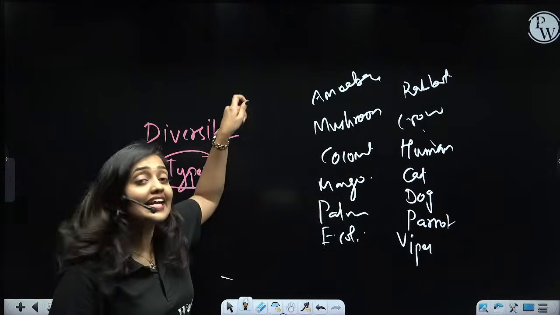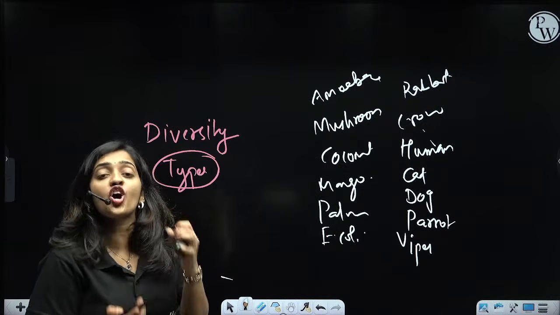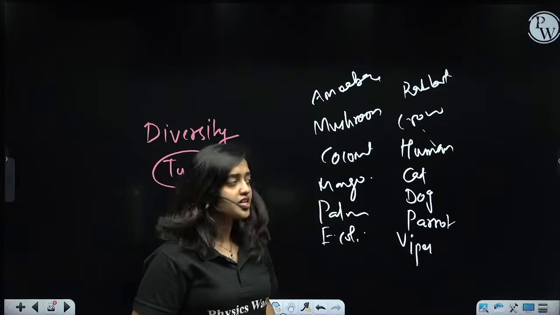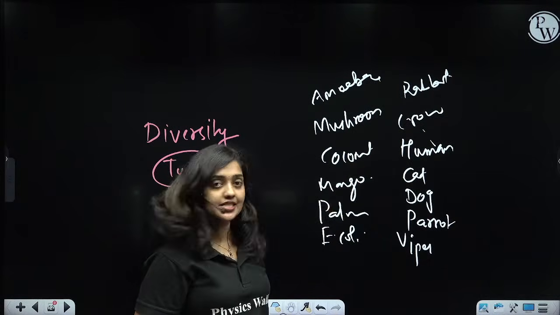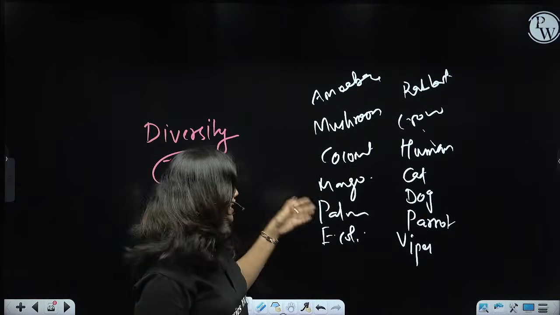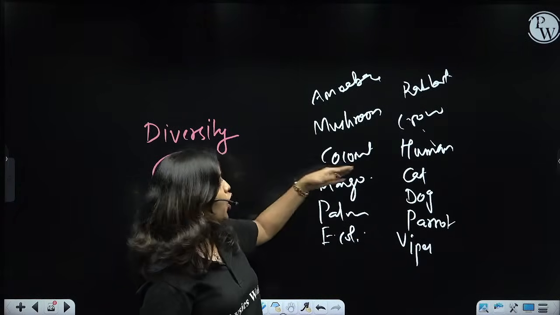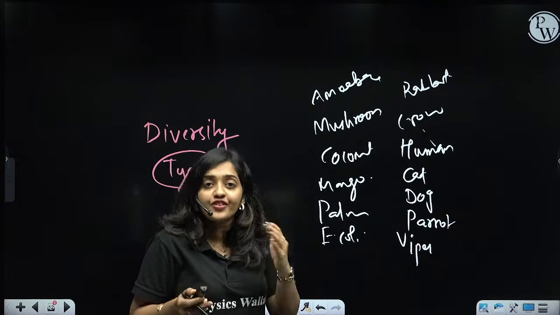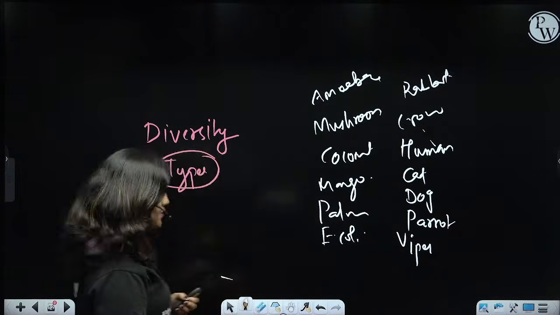Then what are these organisms? Each of them is a different species. Rabbit is a species, crow is a species, human is a species, cat is another, dog is another, parrot is another, viper the snake is another. E. coli, palm, mango, coconut, mushroom, amoeba, everything belongs to a different species. So what do you mean by species?